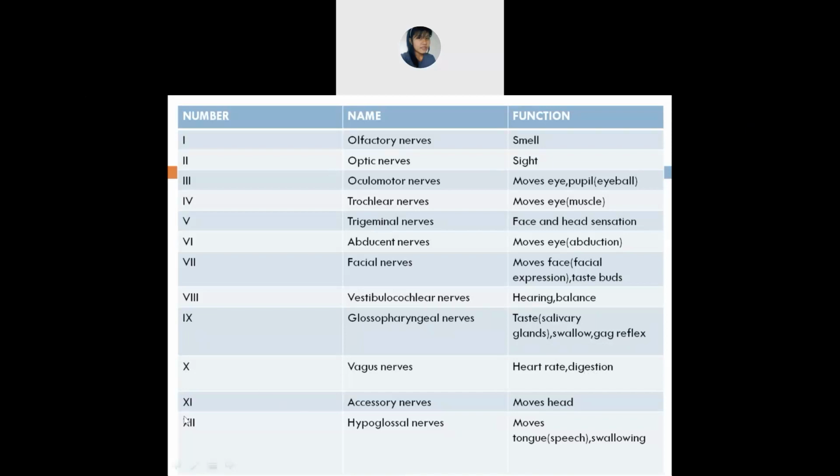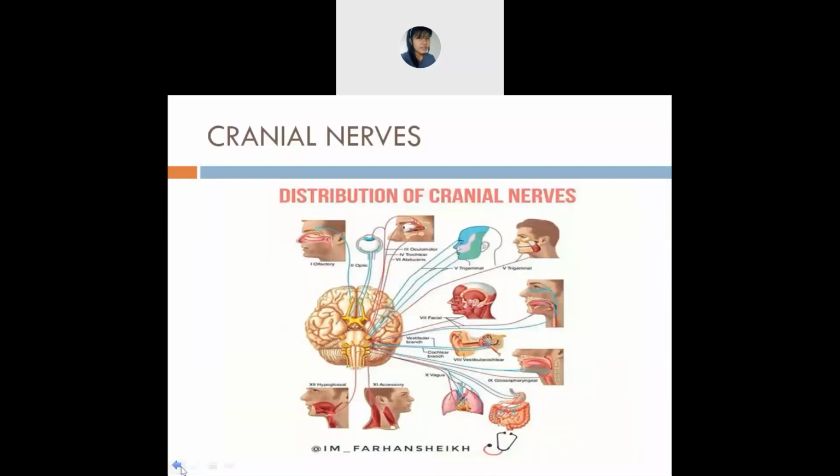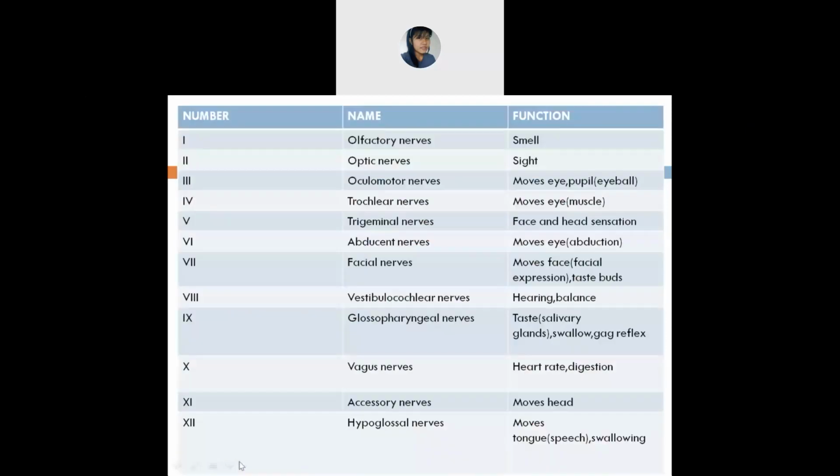The 11th is the accessory nerve. This is the accessory nerve. It lies in your neck portion. This accessory nerve is on your neck. How does this accessory nerve help? It helps you in moving your head here to there.